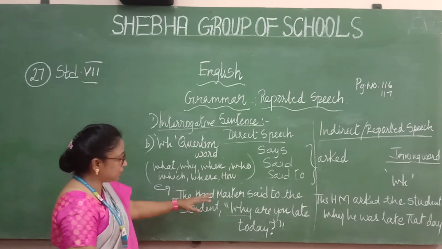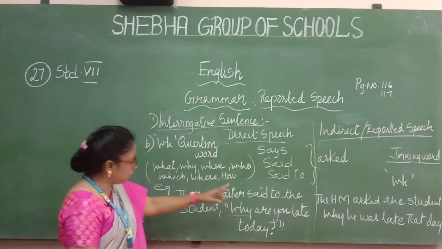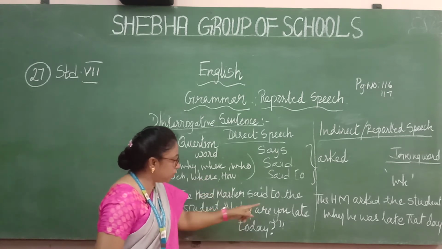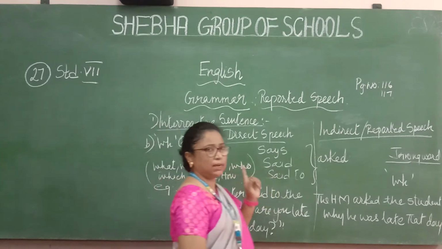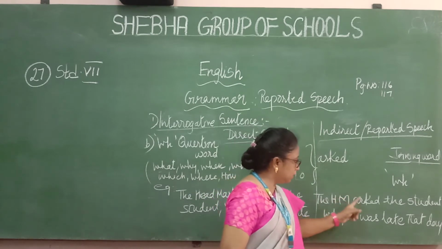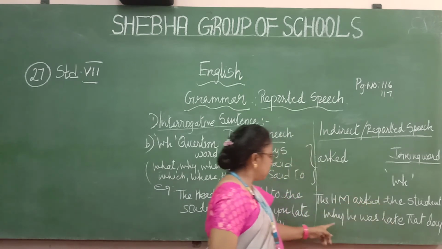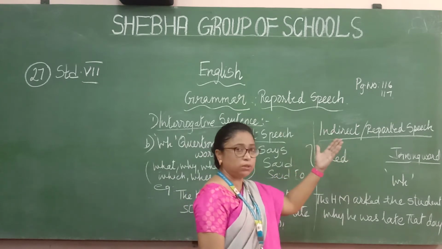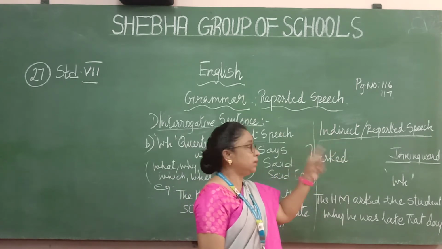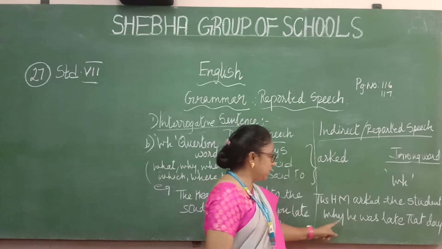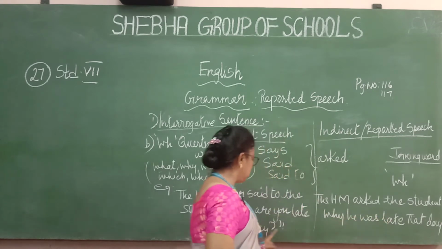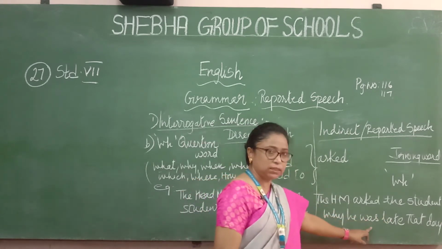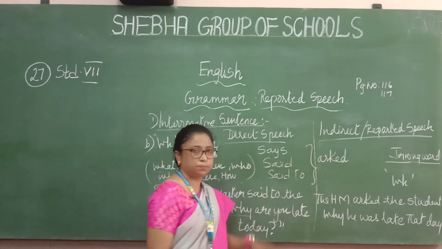See the example. The headmaster said to the student, "Why are you late today?" Then the answer in indirect speech: the headmaster asked the student why, the same WH word itself. I told you, the joining word is the WH word. For the yes and no question, what about whether or if, isn't it? Now here it is the WH word itself. So, why he was late that day. Today will change into that day, and see, the past tense has changed too. So hope you understood this.